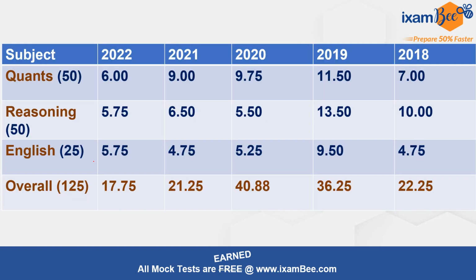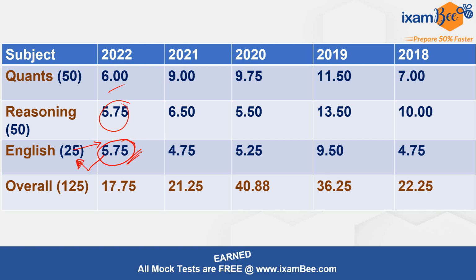The cutoff in the recent year was 5.75 for the English section, which carried only 25 marks. So this shows us that you have to score really well in the English section, because out of 25 marks, 5.75 need to be scored. Here the cutoff in other sections is actually less as compared to English.